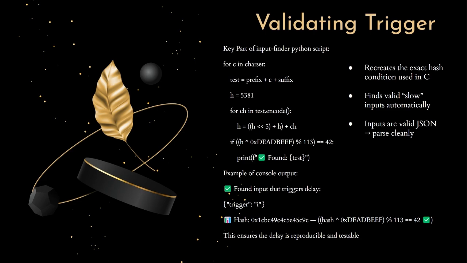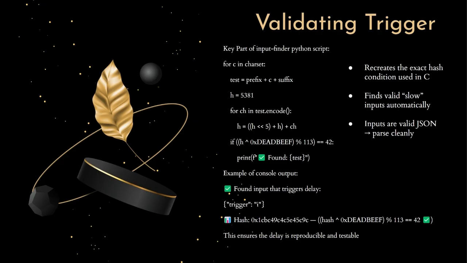The idea was simple. Take a known prefix like trigger, then loop over a bunch of possible character combinations, and for each one, calculate a hash using the exact same logic as my C code. If the final condition, which is the hash 0xdeadbeef mod 113 equals 42, passes, then we found a trigger input. I kept the character set small and the suffix length reasonable. I wasn't trying to brute force the whole universe, just find something that worked. The script outputs the valid input and writes it directly into a file called slow.json. That's the input I used in my demo to prove that the slowdown triggers.